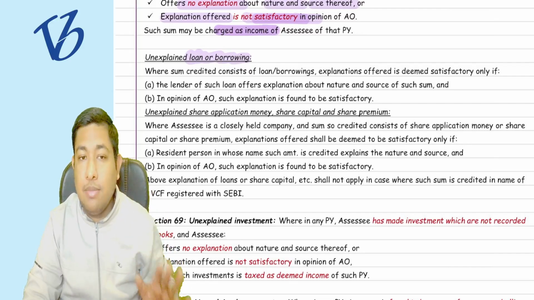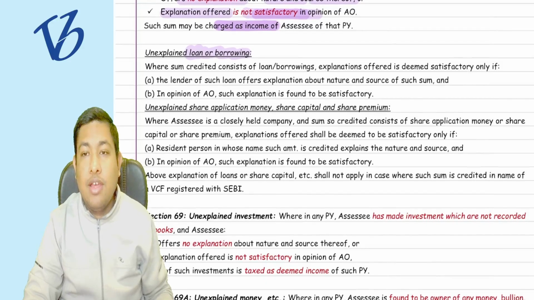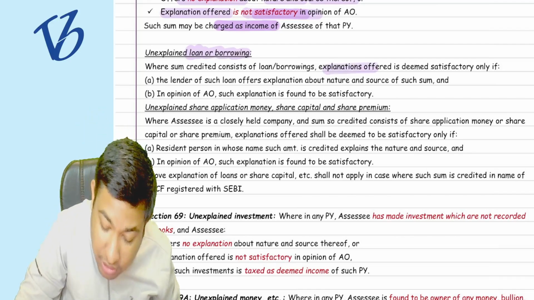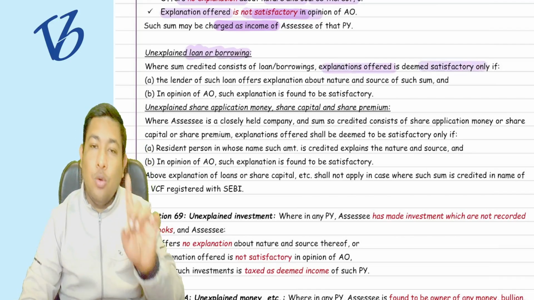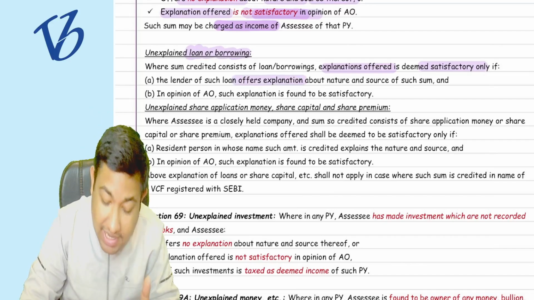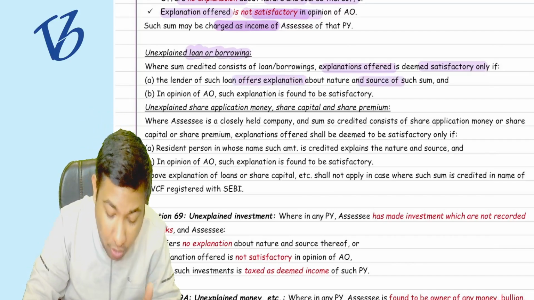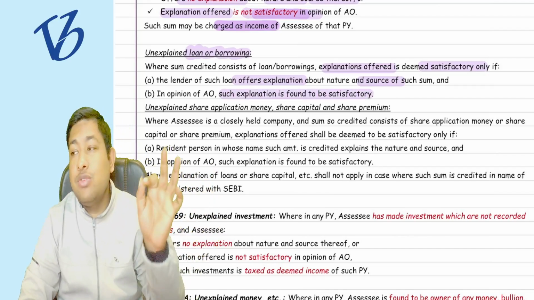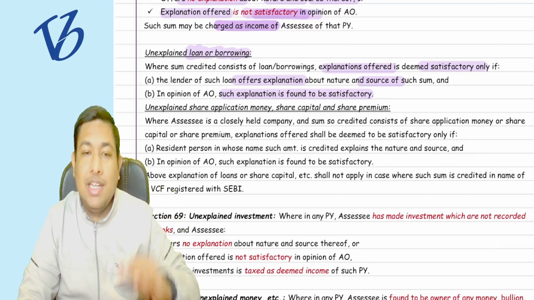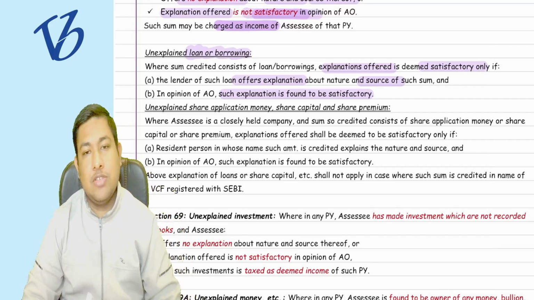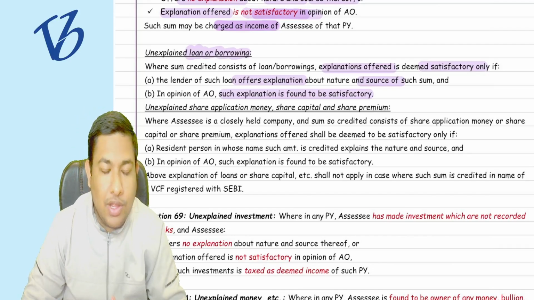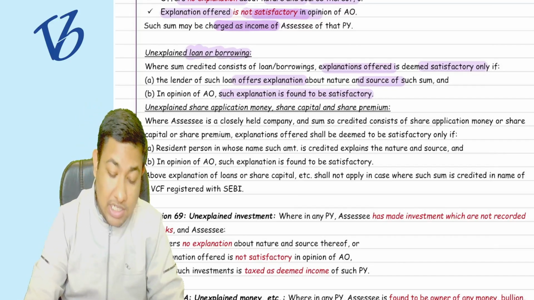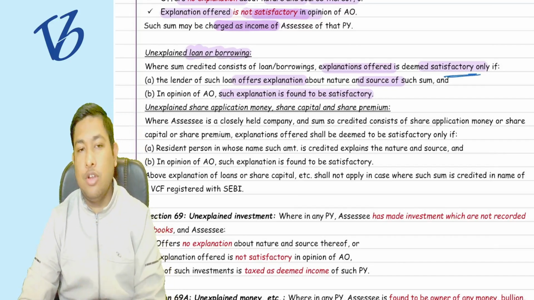In the assessee's income. But what is important: the explanation offered is deemed to be satisfactory only when it provides the explanation and sources, and it is also satisfactory in the opinion of the AO. AO is whom? The assessing officer, the department. If it is satisfactory to them and he offers the explanation and source of the sum, then it is deemed to be satisfactory, and it is not added in your books of accounts.